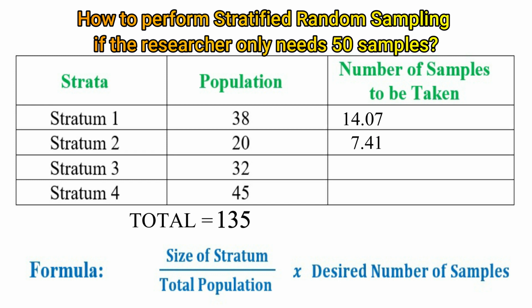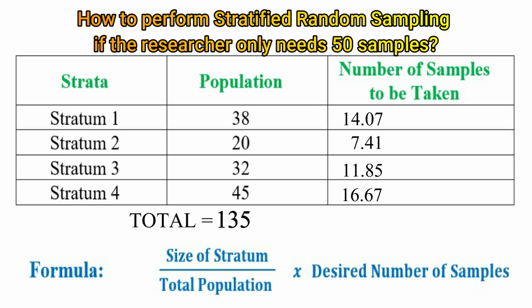The answer is 7.41. For stratum 3, divide 32 by 135 and then multiply the answer by 50. The answer is 11.85. And finally, for stratum 4, divide 45 by 135 and then multiply the answer by 50. The answer is 16.67.